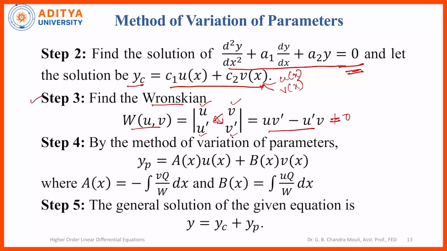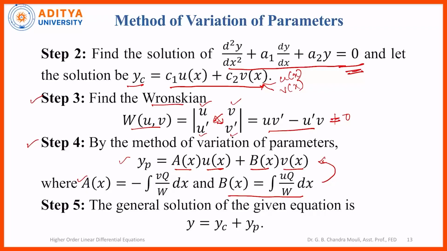This should always be not equal to 0 in our case. After finding the Wronskian, the fourth step gives you yp by the method of variation of parameters, as yp is equal to a of x into u of x plus b of x into v of x. So u and v are the functions in yc, and we have to find a of x and b of x. a of x is given by the formula minus integral v into q by w dx. So v is known, q is the right hand side, w is the Wronskian. We integrate with respect to x, and b of x is integral u into q divided by w dx. So substituting u, q and w and integrating, we will get b of x.